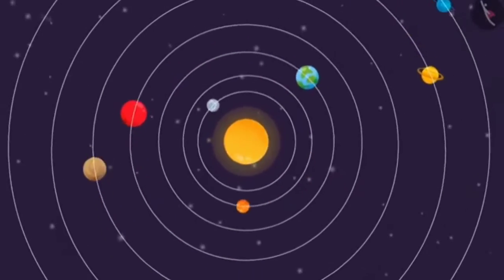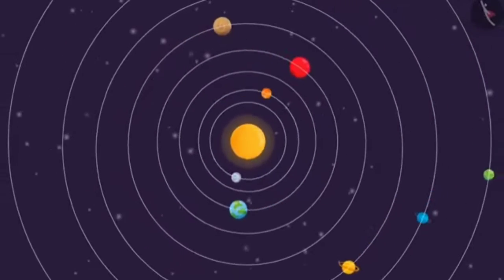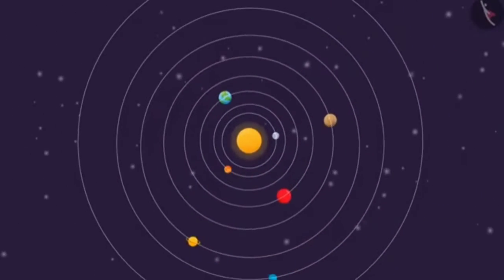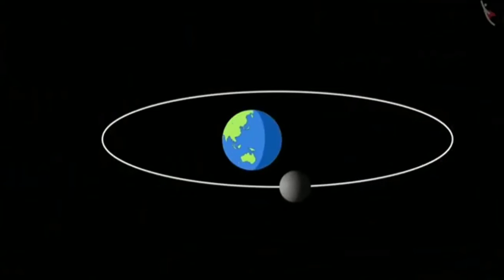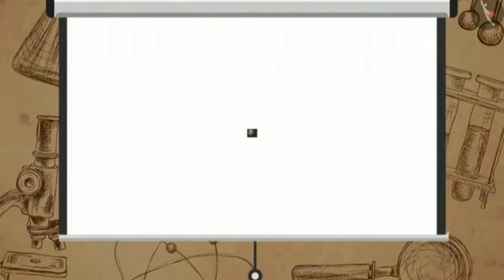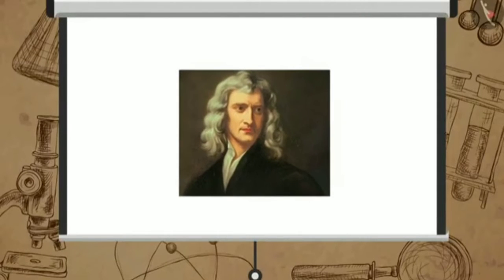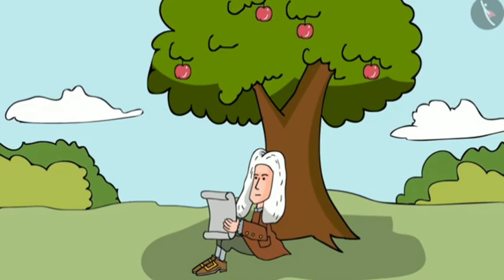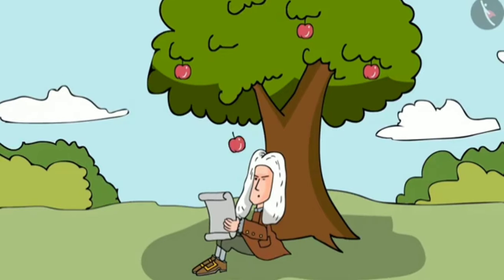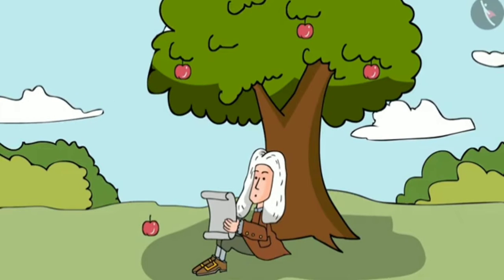In our galaxy, planets revolve around the sun in orbits. We also know that the moon goes around the earth. Remember Sir Isaac Newton, who formulated the well-known laws of motion. It is often said that in 1665, he came up with the idea of gravity when an apple fell on his head.